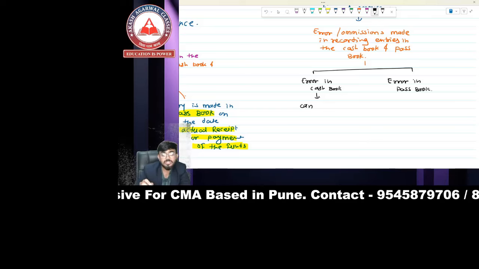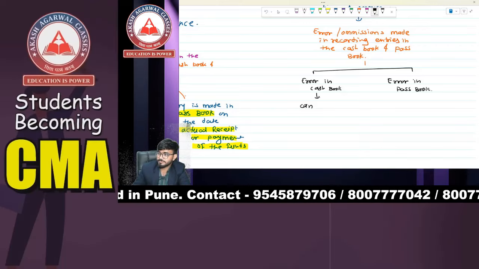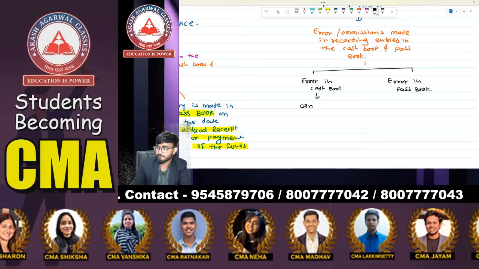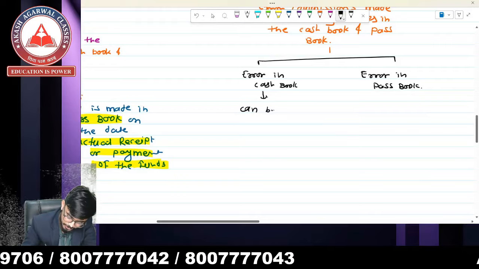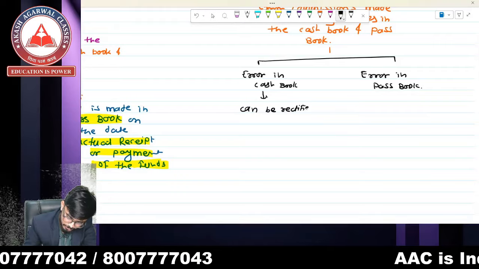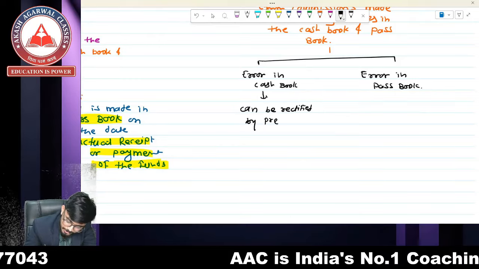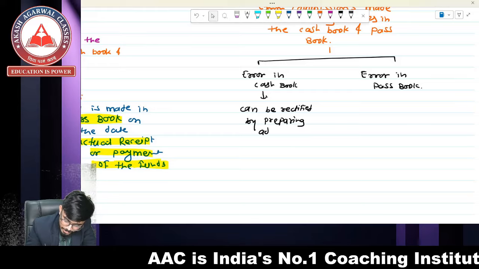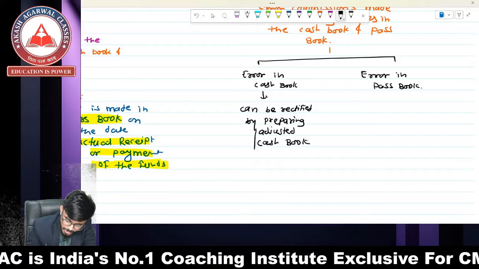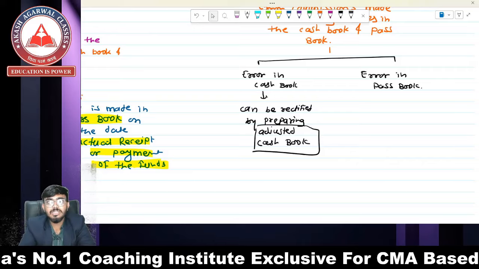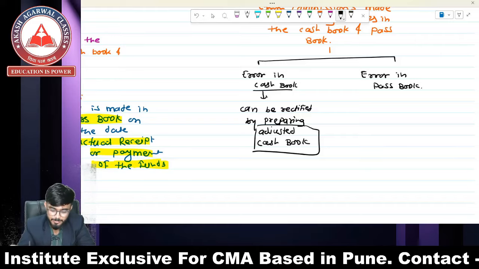We also studied the chapter rectification of errors. So an error in the cash book can be rectified by preparing an adjusted cash book. So remember that this question can be asked for objective: whenever there is an error or omission in a cash book, it can be rectified by preparing an adjusted cash book.